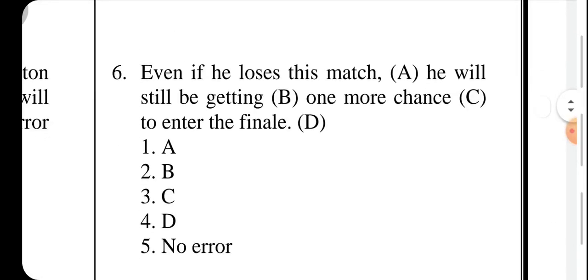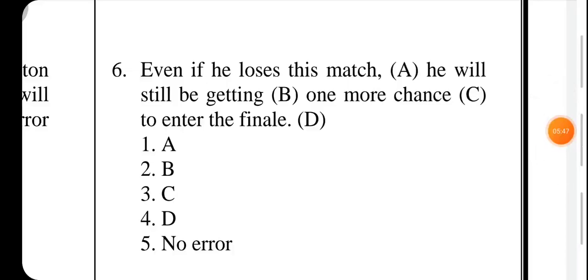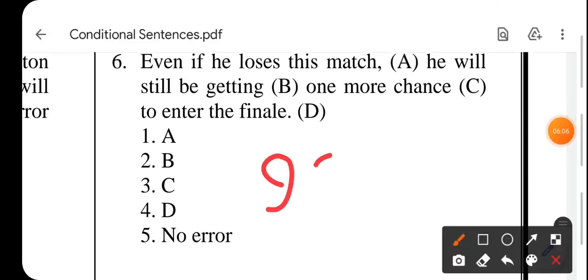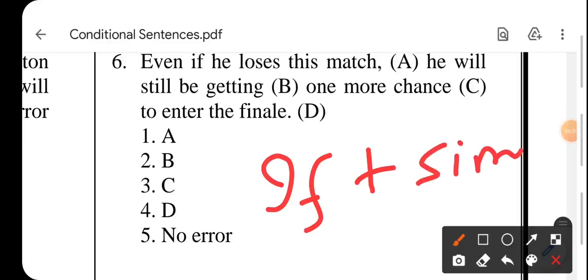Now the sixth question. Even if he loses this match, he will still be getting one more chance to enter the finale. So here again cause and effect. If के साथ we will have simple future.